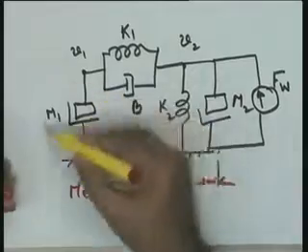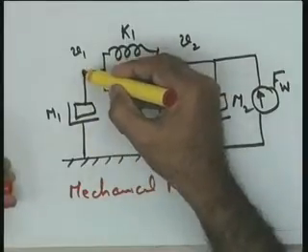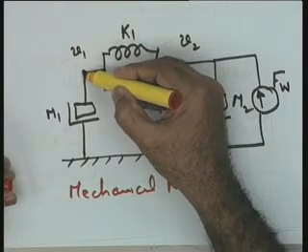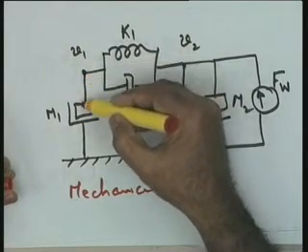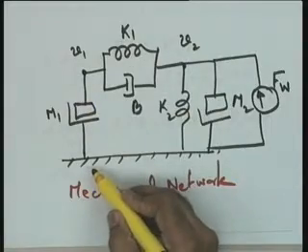Fine. What is the reason for the representation of M1 and M2 as you have done? So, what is the reason for the representation of M1 and M2 as used by you? Yes, I have taken M1 as a two terminal element. This is the free terminal. It means this is the node which is the motional variable, and the motion of the mass is with respect to a certain reference which is fixed.